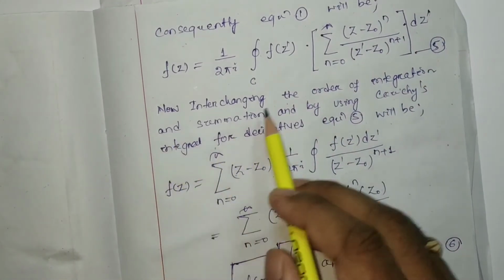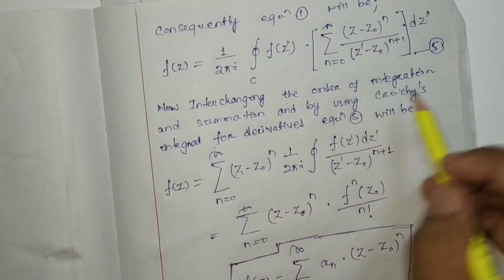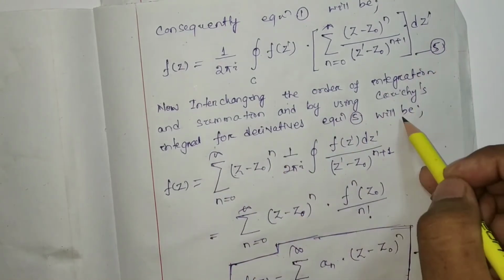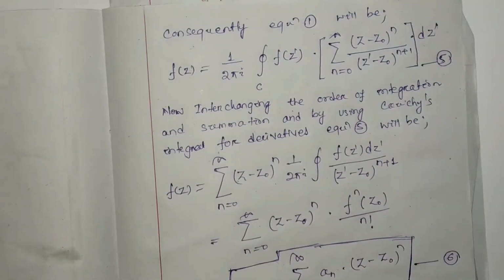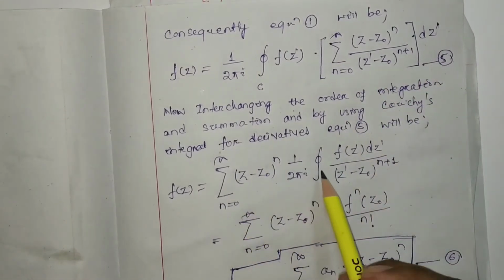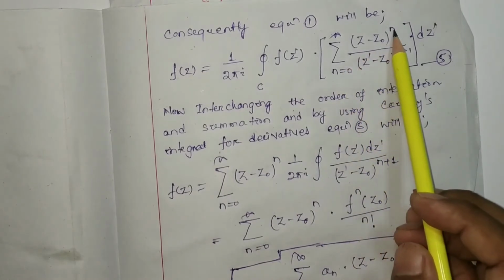Now interchanging the order of integration and summation, and by using Cauchy's integral formula for derivatives, equation number 5 can be systematically written in this way. See, here (z minus z0) to the power n is there, and the summation is here.